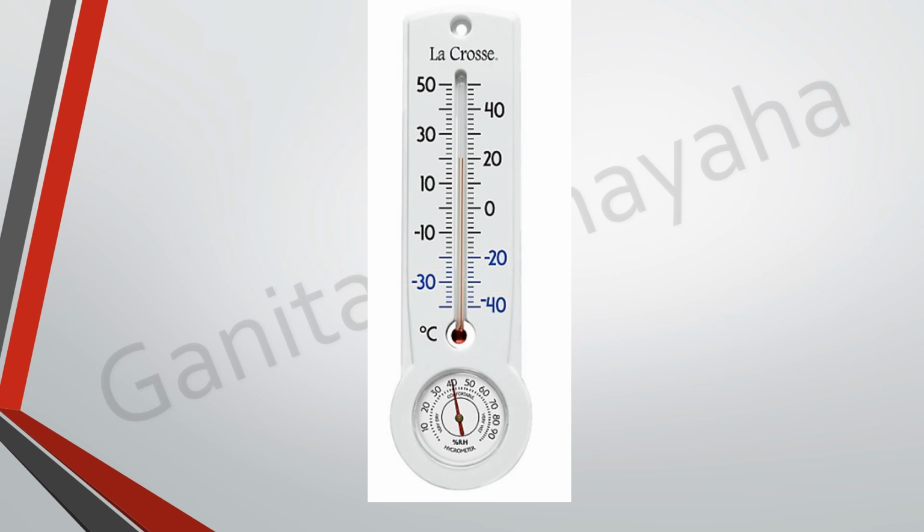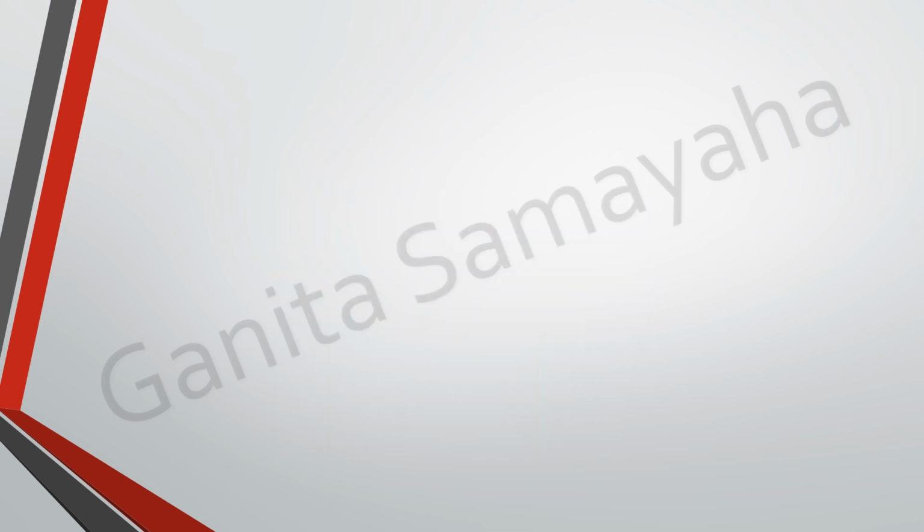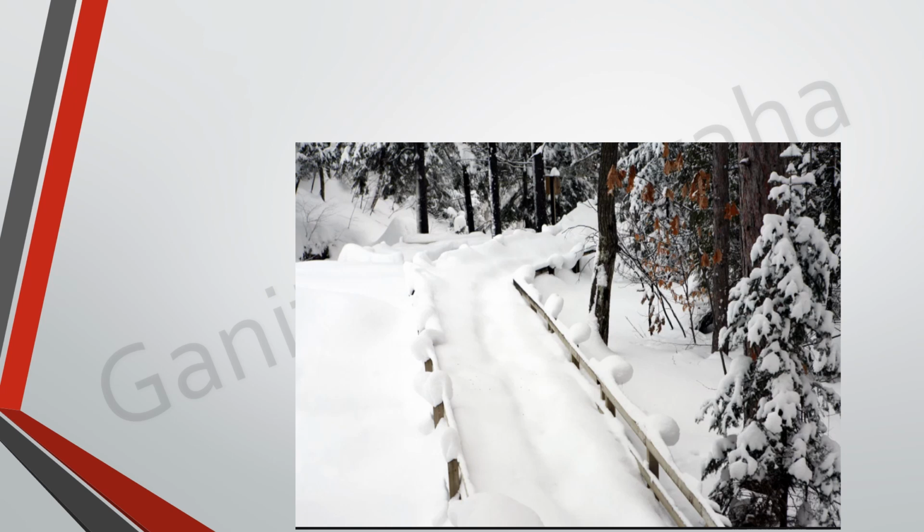So what do these indicate? Let us understand. Say we have a place that is hot. Then how do we indicate the temperature of this place? Say the temperature is 33. Yes. We indicate it as plus 33 degrees. Now say we have got another place which is very cold and there is snow there. And the temperature is say around 3 degrees or so. How do we indicate this? We say that it is minus 3 degrees.